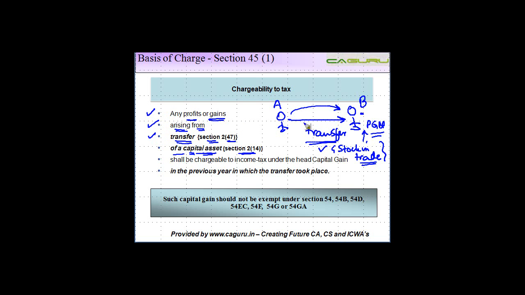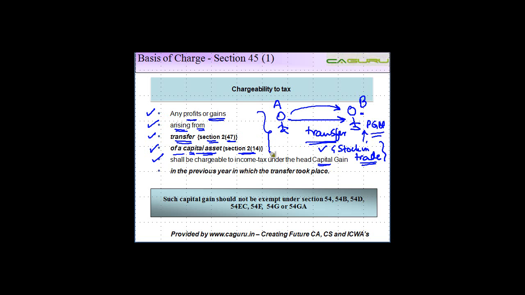So there has to be a transfer. If you are just allowing him to use the capital asset and he is giving you some payment, that is not a transfer of a capital asset. So what is given should be a capital asset. If it is stock in trade, it is profits and gains of business and profession. Shall be chargeable to income tax under the head capital gain.